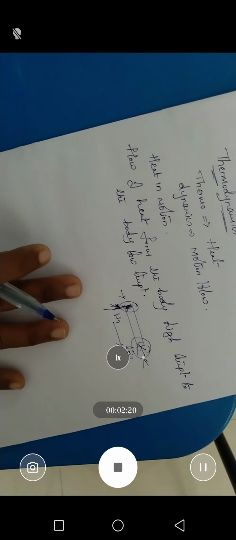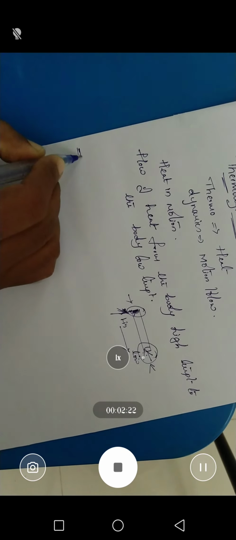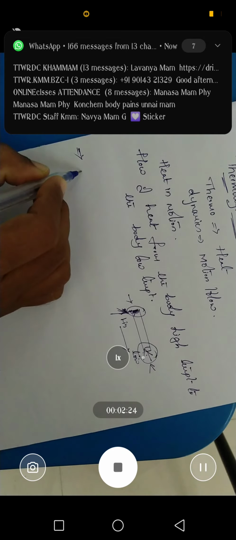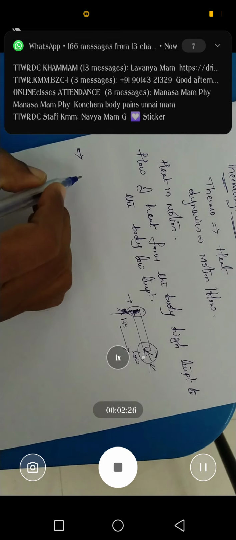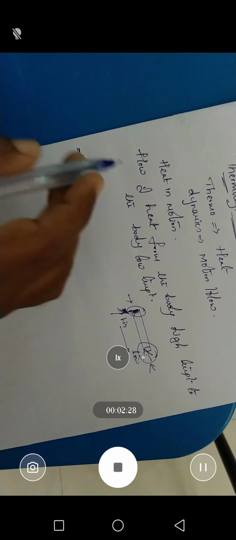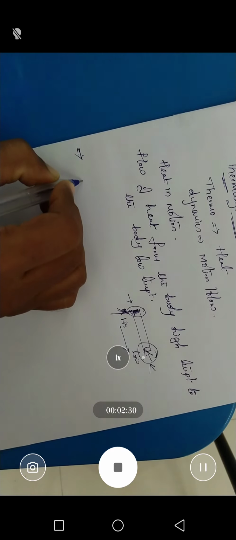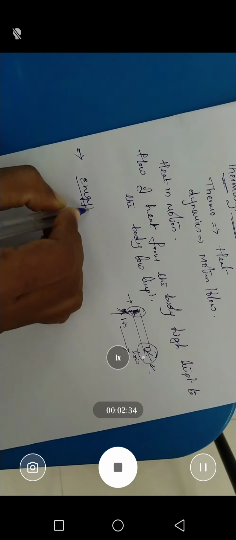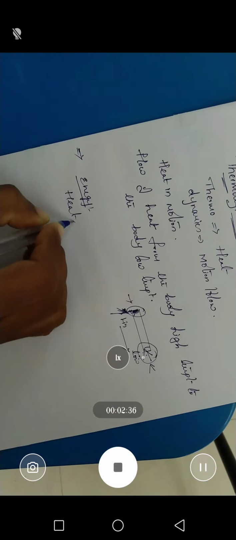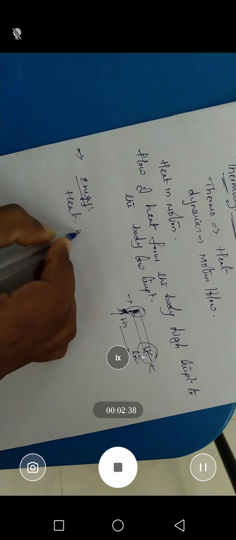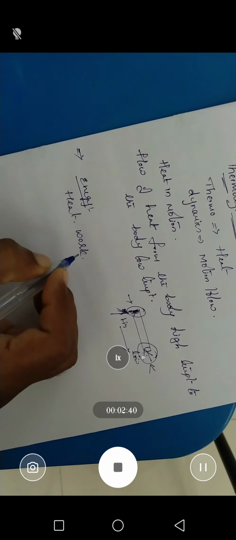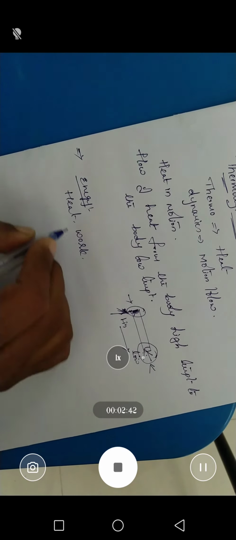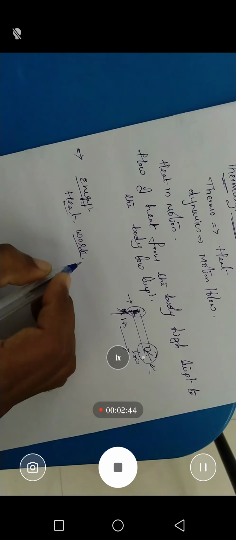Generally, in this topic we are going to deal with the different types of energies. What are the different types of energies? For example, heat is also a type of energy. Next, work is also a type of energy. Like that, we are going to discuss the different types of energy.